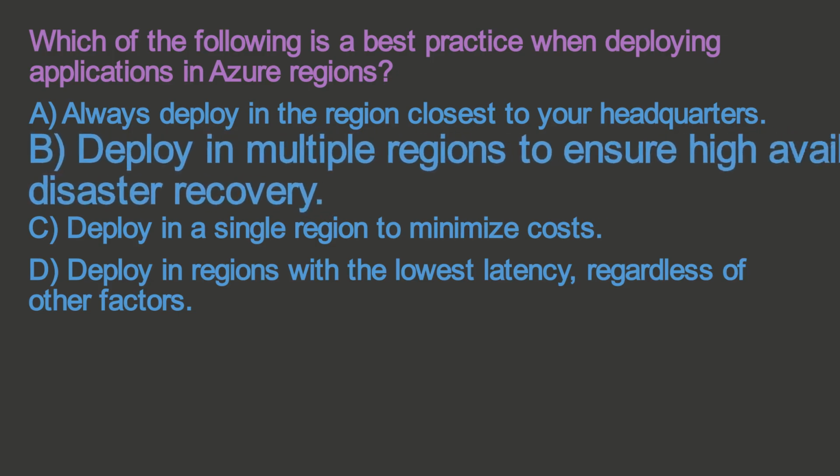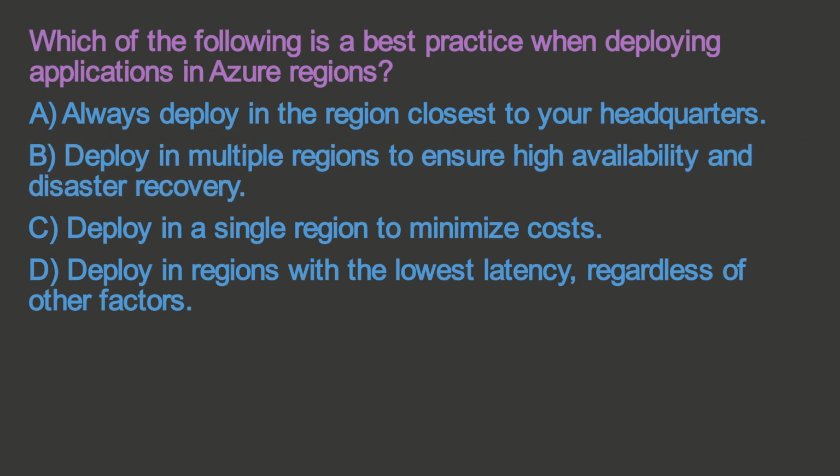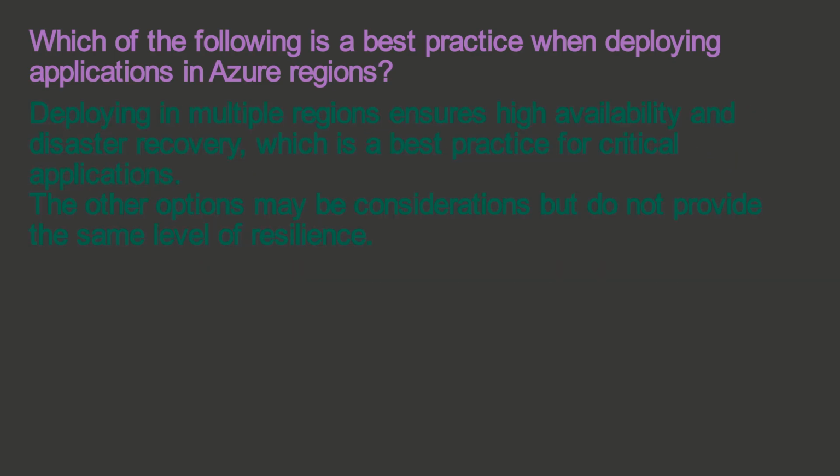The correct answer is B. Deploy in multiple regions to ensure high availability and disaster recovery. Deploying in multiple regions ensures high availability and disaster recovery, which is a best practice for critical applications. The other options may be considerations, but do not provide the same level of resilience.